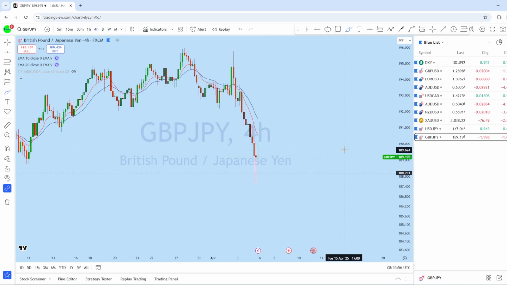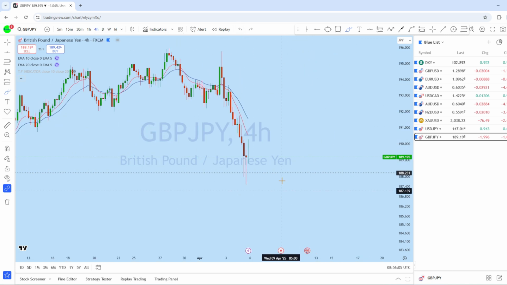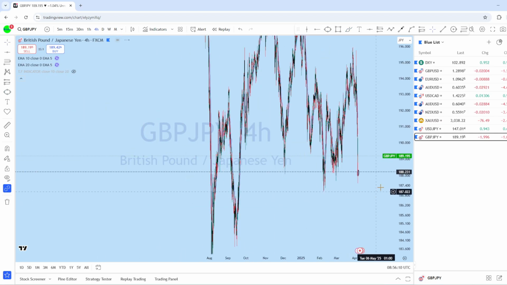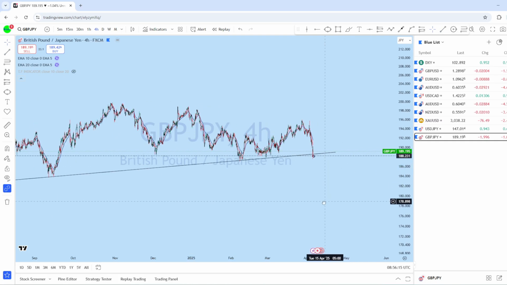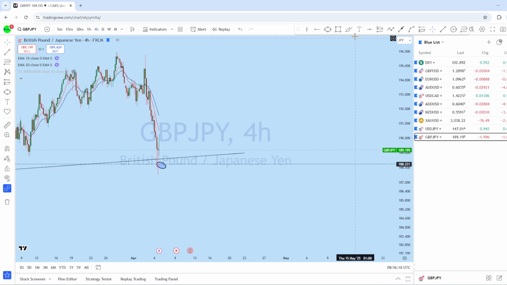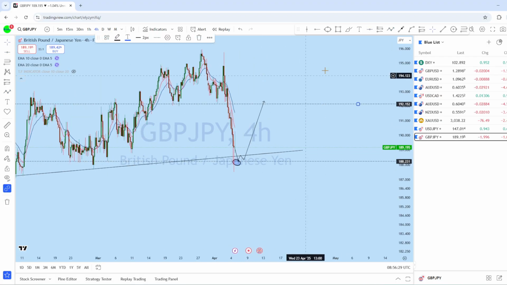Looking at the 4 hour chart on GJ, after this head and shoulder formation there has been a significant breakup structure here. We could see some further bearish pressure, but I think the bulls may try to take control, as we can see if we look at this long-term trend line here. The price is on the support level, and after the initial pullback here we expect the market to possibly move back up this week for a deeper pullback, either to the neckline or further to the upside. So this could be the wave for the upcoming week on GBP JPY.